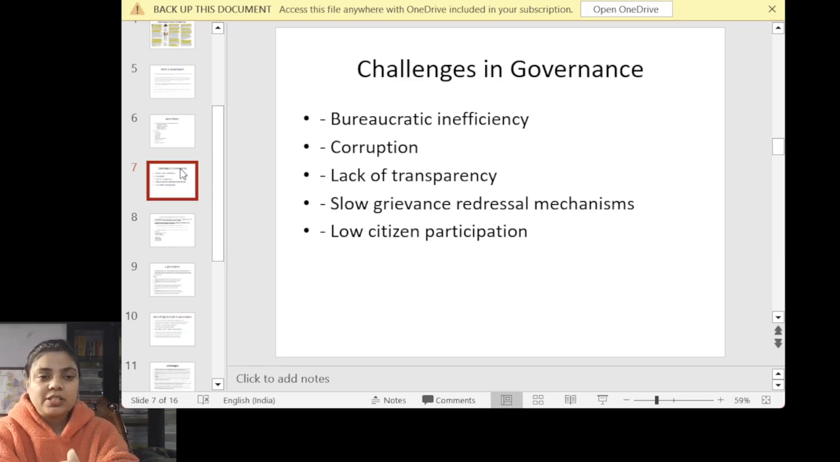Low citizen participation is the most important thing, as people are not aware of what governance is. So here comes the role of self-help groups, the role of NGOs, and the local government. We can see their role in making citizens more aware and making the policies more participative.